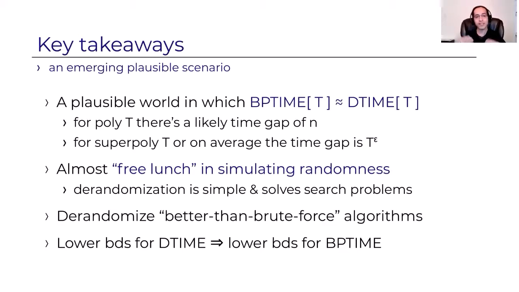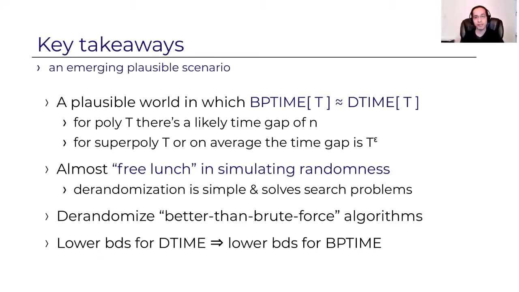And in this case, we can say that there's almost a free lunch setting in simulating randomness for decision problems and for search problems. Our randomization here is simple algorithmically. It also solves search problems because we use a PRG. It does look like a free lunch. And this also allows us, for example, to derandomize probabilistic algorithms that run in time slightly better than a brute force algorithm, because our derandomization incurs basically no overhead.